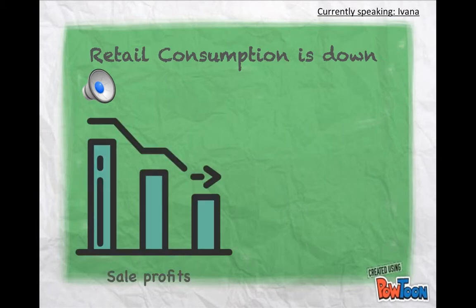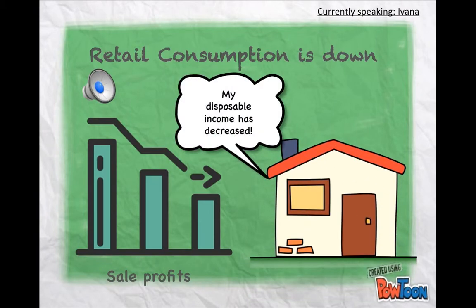A major reason for this is the decrease in disposable income per household. This is attributed to the rise in prices of other sectors such as healthcare, education, childcare, and electricity. As a result, the everyday Aussie would opt to decrease their non-essential spending within the retail industry. This results in the economy struggling.